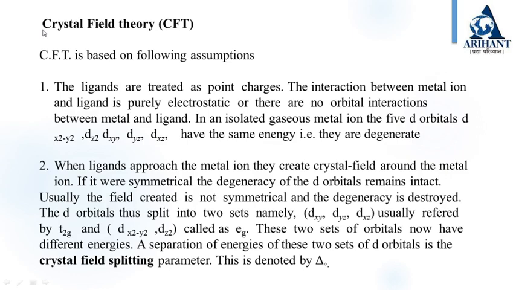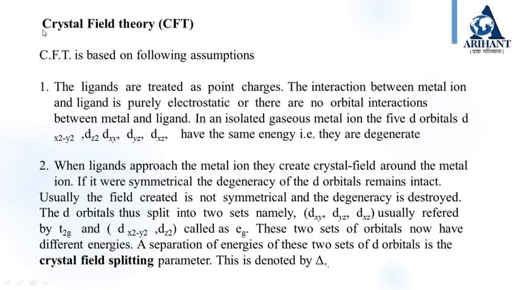When ligands approach the metal ion, they create a crystal field around the metal ion. If it is perfectly symmetrical, the degeneracy of d orbitals remains intact. Usually, the field created is not symmetrical, and the degeneracy is destroyed.